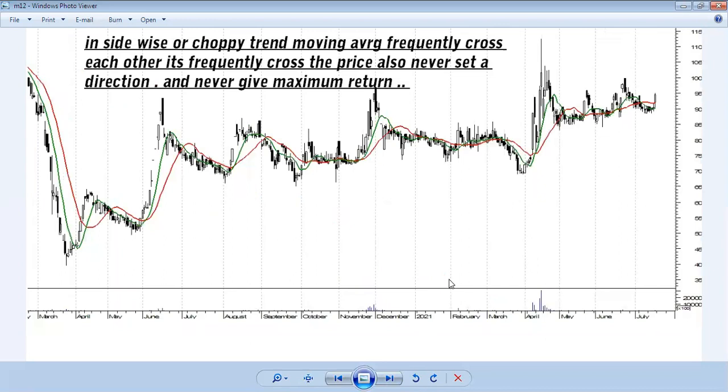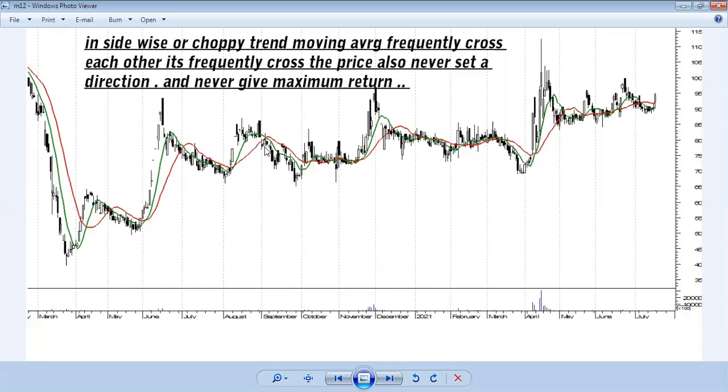Let's go to sideways. In a sideways or choppy trend, the price frequently crosses the moving average, and the short-term moving average also crosses the long-term, and the long-term moving average crosses the short-term frequently, and never sets a direction.